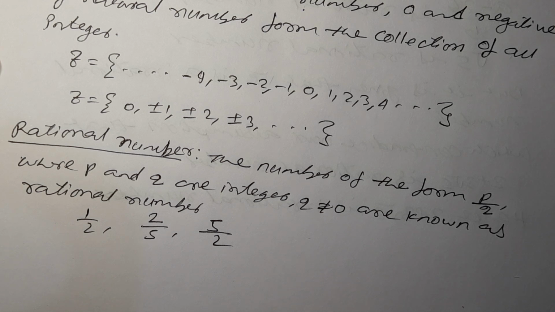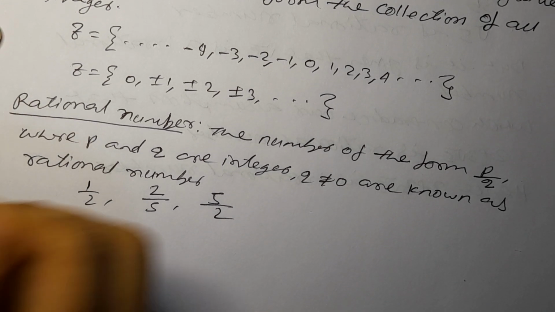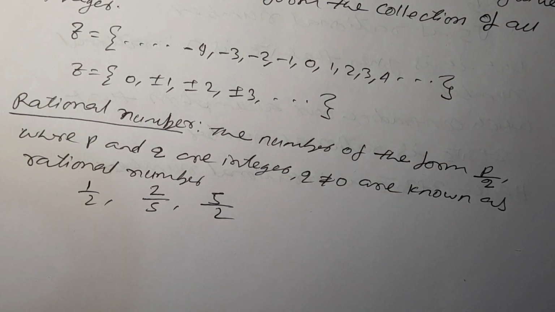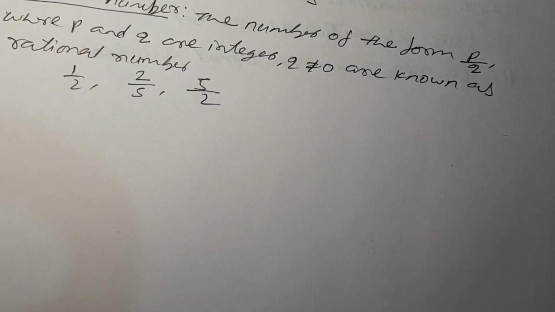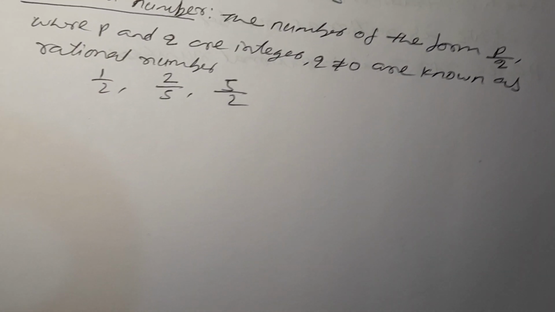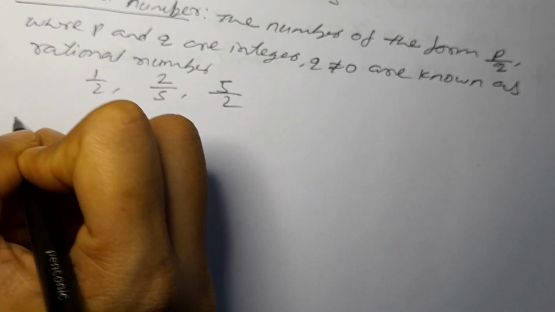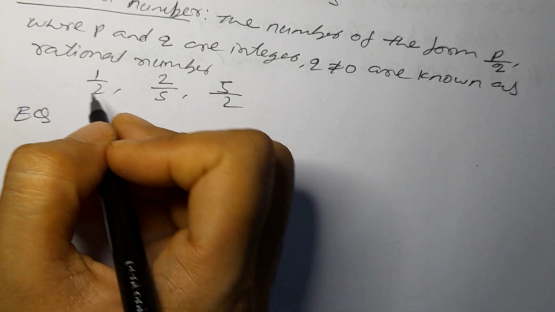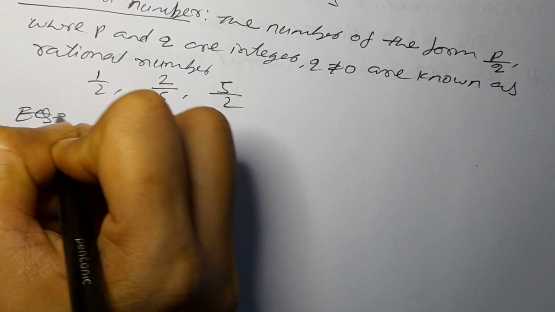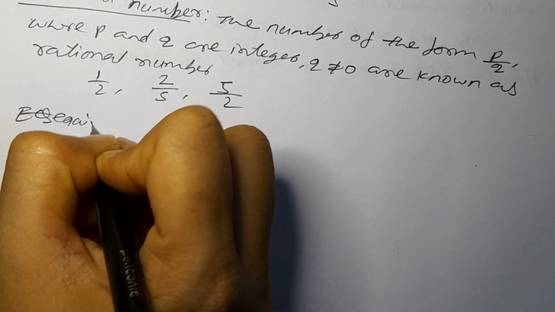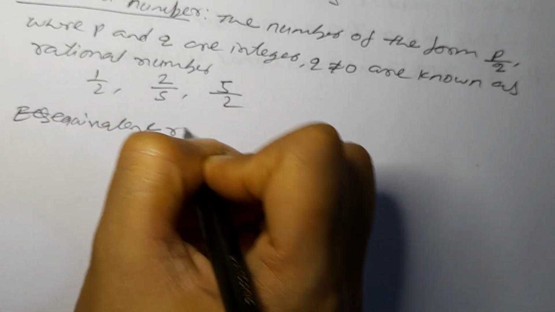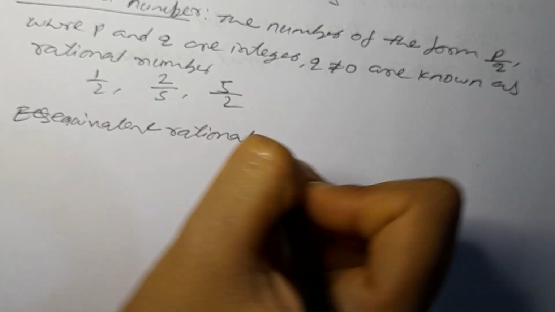Among rational numbers there are two kinds: terminating and non-terminating. That we will learn later on. Now, what is an equivalent rational number?